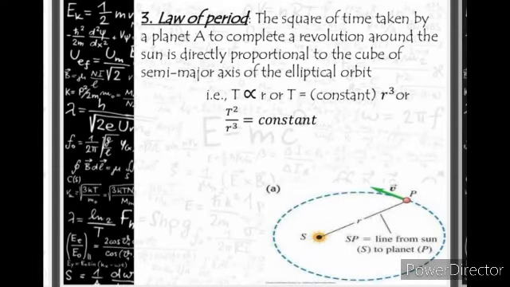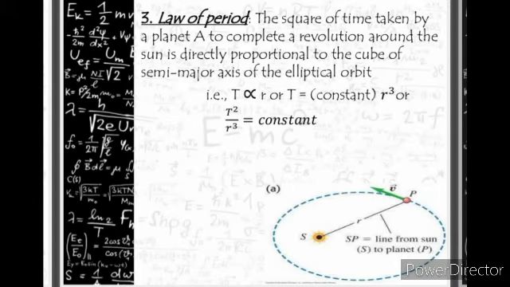Now we'll move towards the third law, that is law of period. The square of the time taken by a planet to complete a revolution around the sun is directly proportional to the cube of the semi-major axis of the elliptical orbit. That is, T square is directly proportional to r cube.